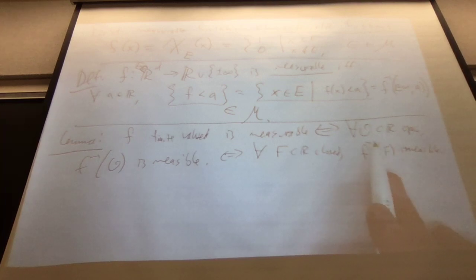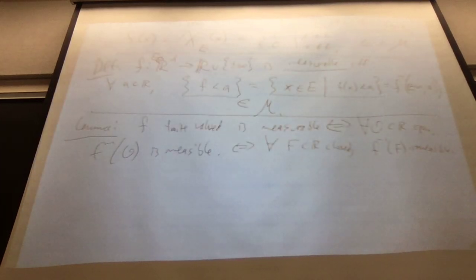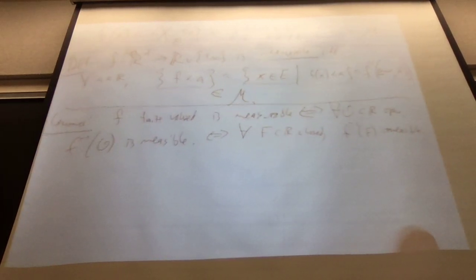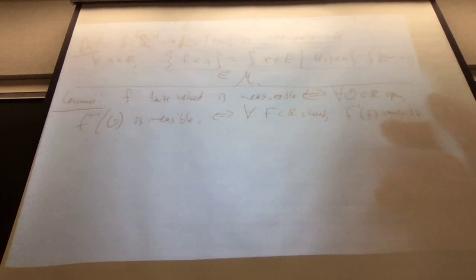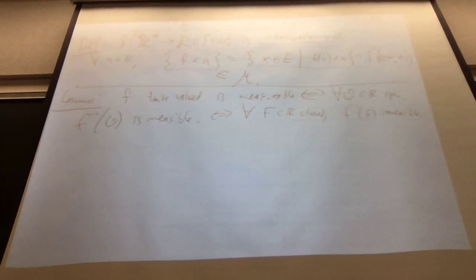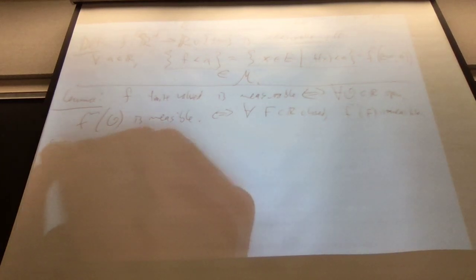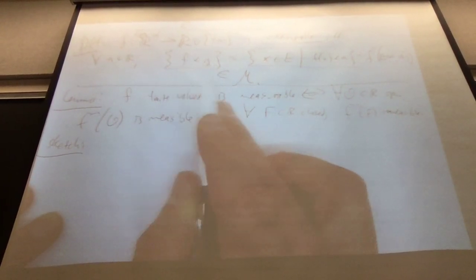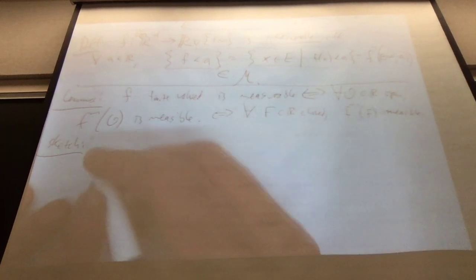What I don't want is... I don't want to. You'll see in a second. I think, or maybe I'm just being lazy, I don't want to discuss the topology. We've already put the topology, but I want to maybe be vague about this. Let's just give a quick sketch of this. The point is, I've defined this in terms of this inequality, but I could just as well have defined it otherwise.